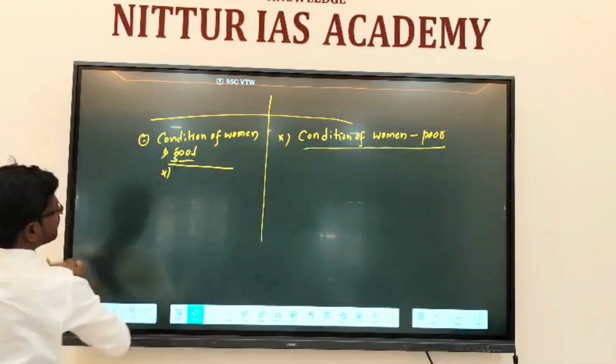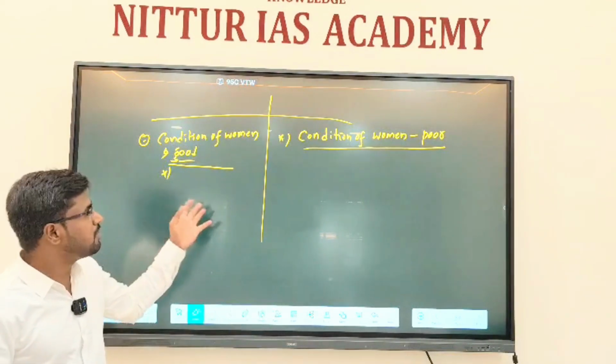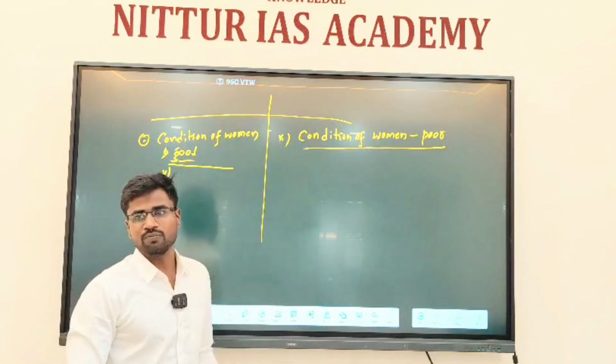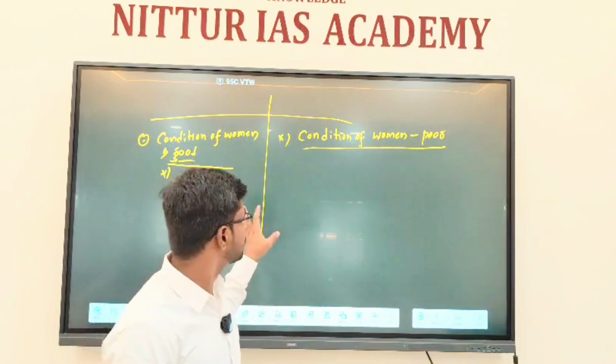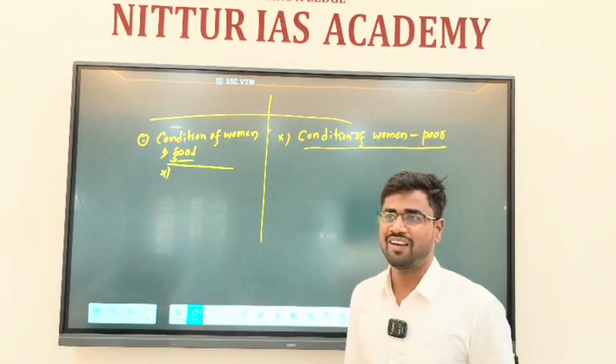Okay, these were the major differences that we have discussed. The condition of Shudras was very much weak here. Okay, thank you, and I hope you have understood these concepts of the difference between the early Vedic period and the later Vedic period.